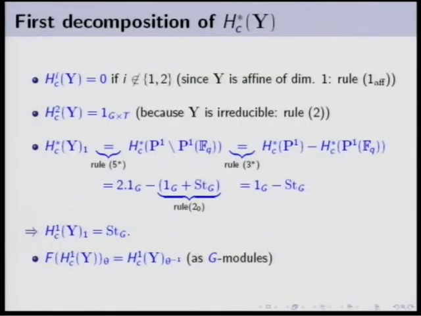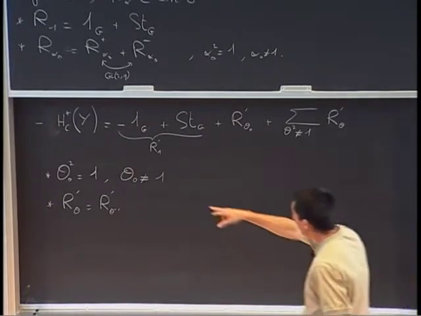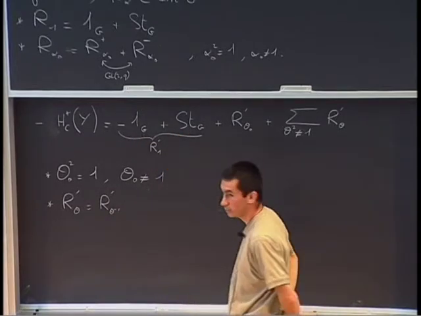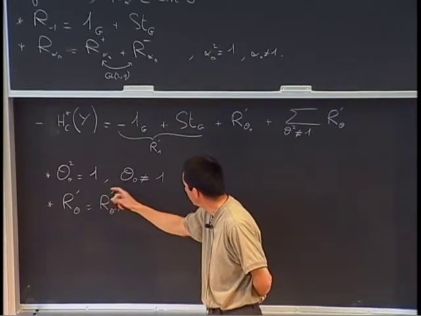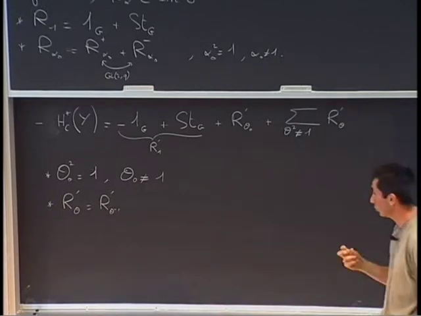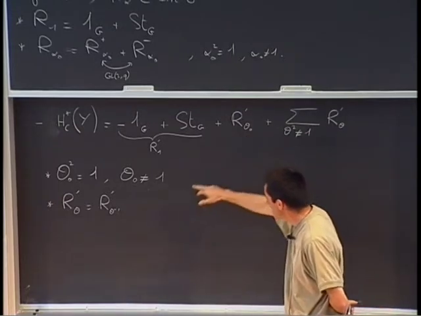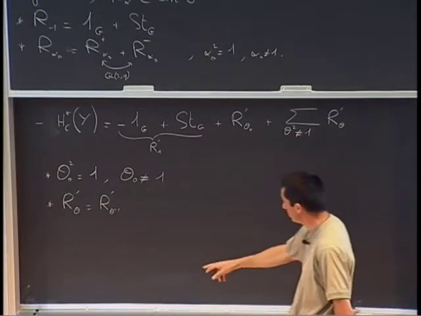So this led to a first decomposition of the cohomology. The cohomology of Y, well, I take minus the cohomology of Y. There is the R'1 part, which is minus 1G plus the Steinberg. There is R prime theta 0, where theta 0 has order exactly 2. This guy is not sent to another guy by F, it is stabilized by F. And the other guys, the ones for which theta square is different from 1, are exchanged by the Frobenius. So these characters are equal.